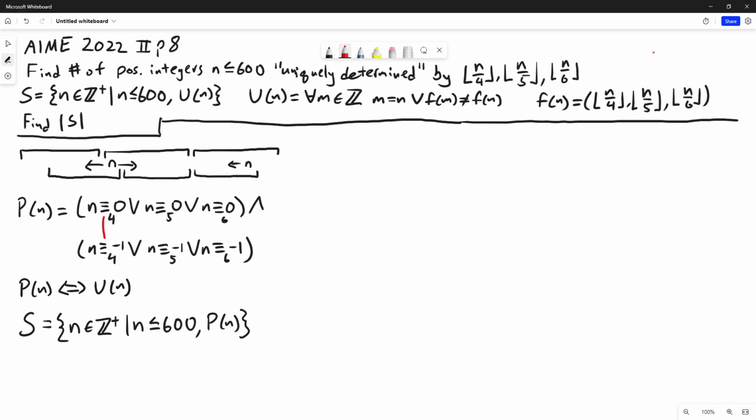If n is congruent to 0 mod 4 and n is congruent to negative 1 mod 4, that will have no solutions. There's no n satisfying those two conditions. Next, we'll look at these two. If n is congruent to 0 mod 4 and n is congruent to negative 1 mod 5, since 5 and 4 are coprime, the Chinese remainder theorem tells us that there will be one unique solution modulo 20, 20 being 5 times 4.